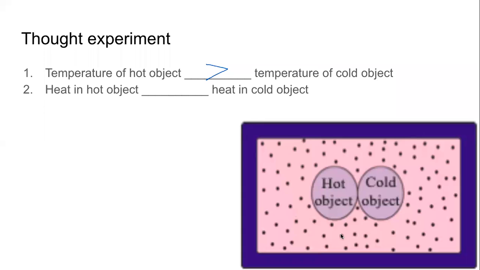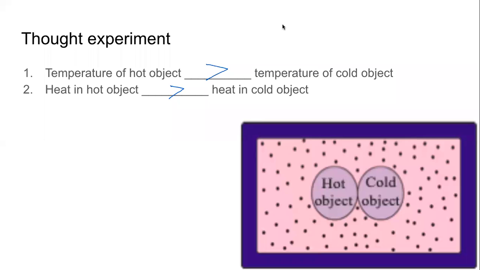Very easy, correct. Something is hotter because there is more heat energy, and it reflects in the temperature of that object. If the temperature is more, clearly, without any doubt, it has more heat energy.